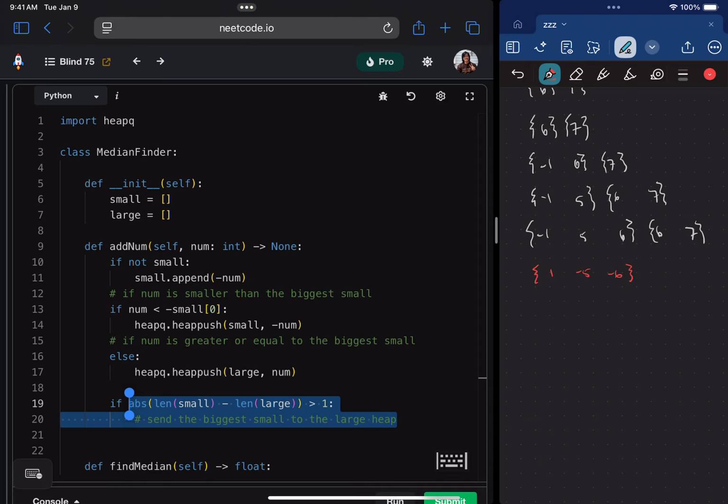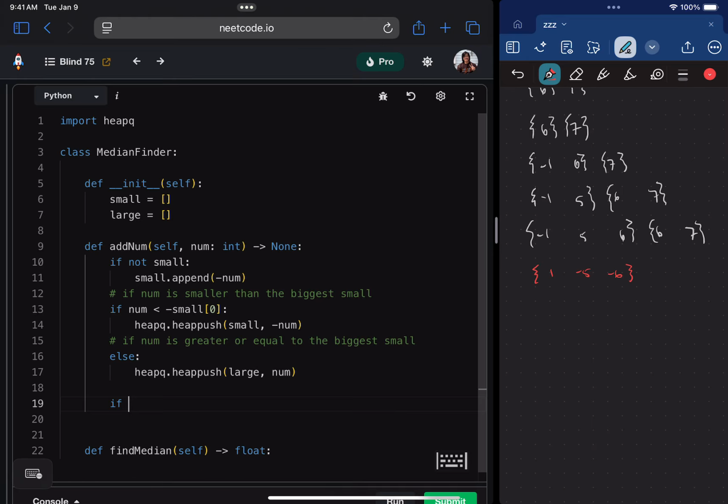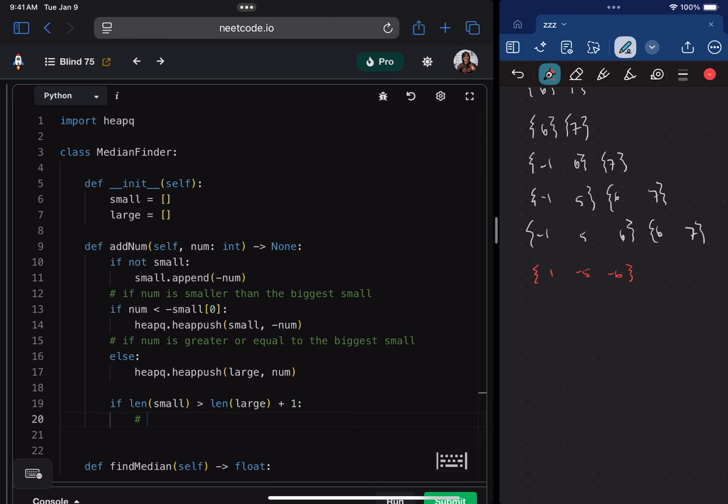Yeah, I'm over-engineering this way too much. I should just pick one. I'm just gonna pick one. Okay, so we'll say if the length of small is greater than the length of large plus 1, then we'll do the thing I said earlier. I don't know why I deleted it. Send the biggest small to large.